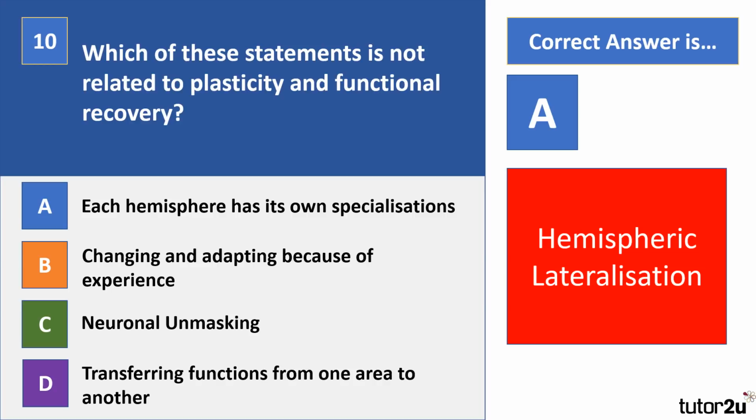And what it does is it transfers functions from one area of the brain, so a damaged area of the brain, into another area. And the great thing is you don't even have to ask it to do this. The way that it does this can be through what we call neuronal unmasking. And this is where dormant synapses begin to open connections to compensate for damaged areas.